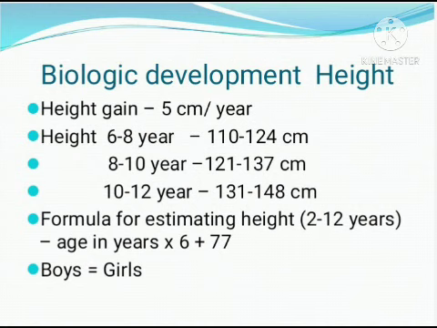And the boys and the girls have the same weight. Height gain is 5 centimeter, the formula is the same, and the boys and the girls have the same height. From school age onwards, in the anthropometric measurements, only height and weight come for a regular physical examination. The remaining head circumference, chest circumference and mid-arm circumference are completed by preschool age.